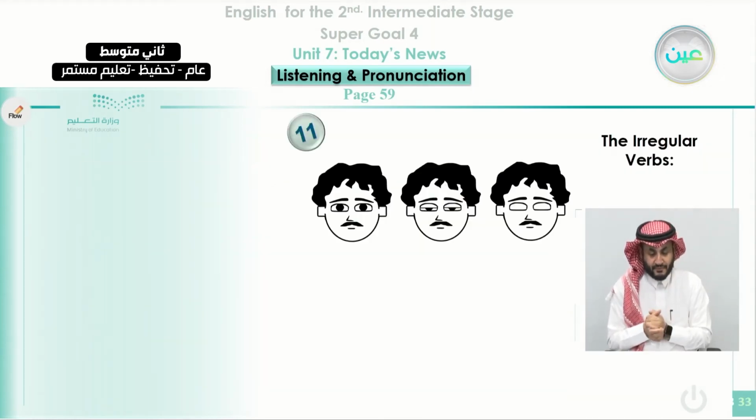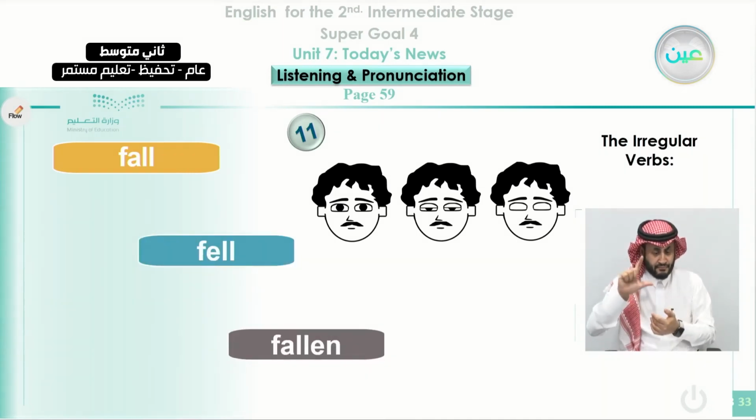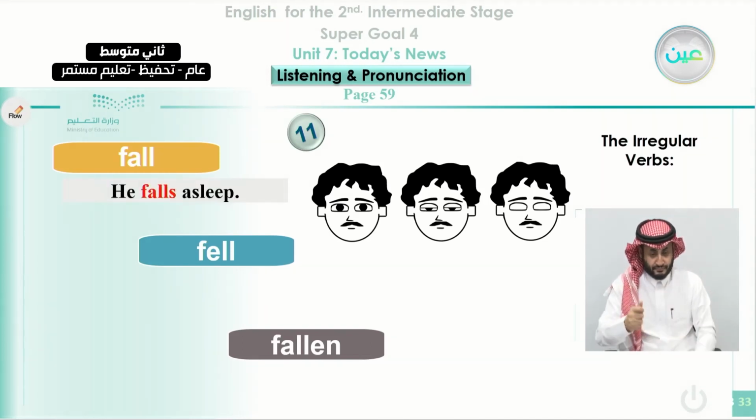And now we move to the last part of our class today, that is from the irregular verbs. We start with the first one here, fall. We use it in the present as fall. In the past, we can use it as fell. And in the past participle, we can use it as fallen. Look at the guy here. He is falling asleep. So when we use it in the present, we say he falls asleep. That is a habit. That is a regular thing happens.